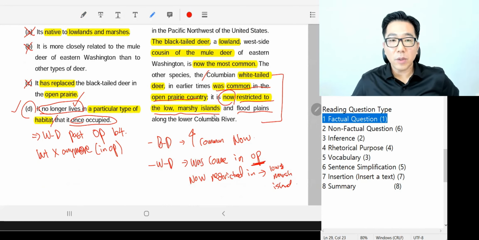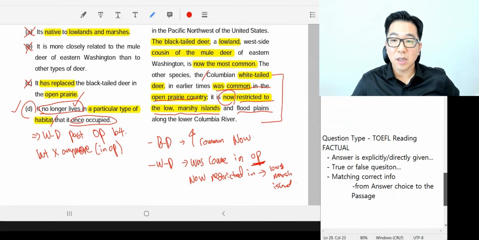So probably we can do the summary of what we learned in a conceptual sense. So question type number 1, factual question. Answer is explicitly and directly given from the passage. Okay, there's no secret here, no indirectiveness or vagueness. It's very straightforward.